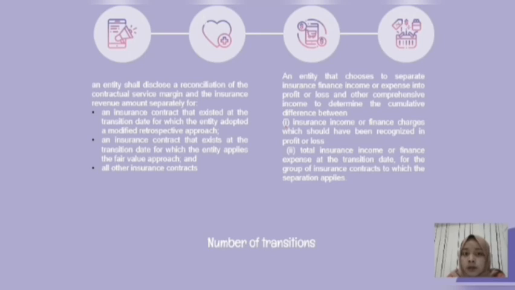adopting a modified retrospective approach permits an entity to determine insurance finance income and expense included in profit or loss using the discount rate at the transition date, if an entity chooses to disaggregate insurance finance income or expense into an amount included in profit or loss and an amount included in other comprehensive income. In addition, the modification provides an expedient for determining the amount of the accumulated balance in equity relating to insurance finance income and expense.